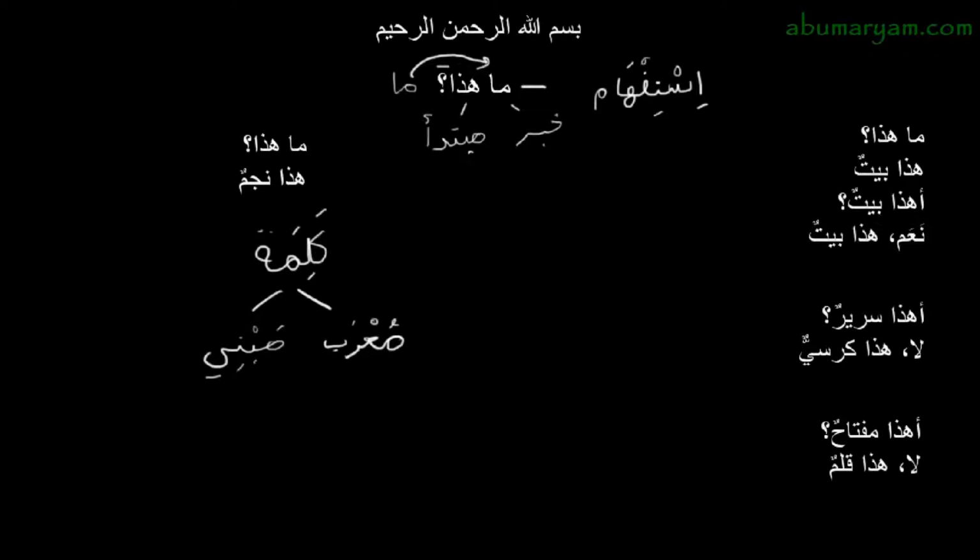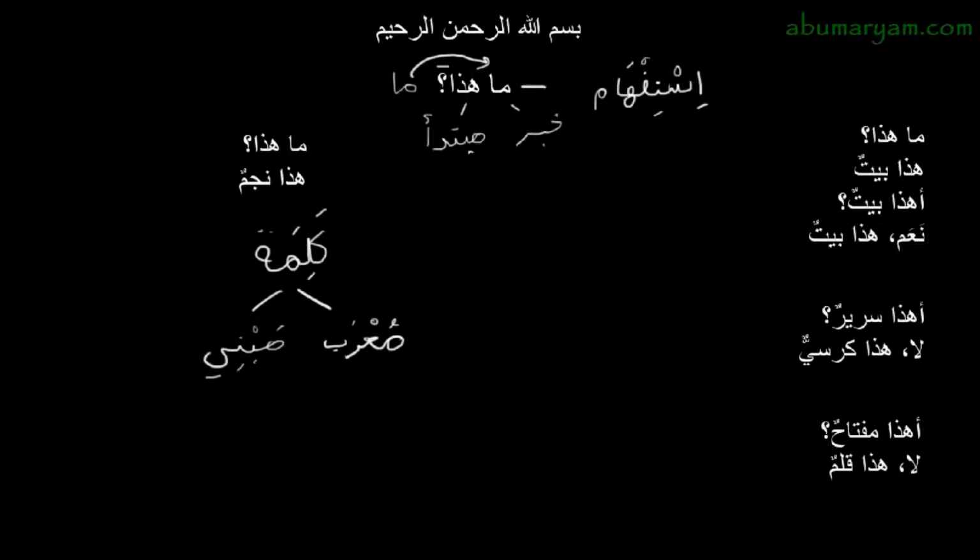When we study nahu, what we want to know is what the ending of each word should be and what caused it to be that. Meaning that if it comes as a dhamma, why is it a dhamma, or why is it a fatha, what caused it to change. That's what we're going to be learning here. Ma hadha, what is this? Hadha bait. We're going to take this sentence, hadha bait, the first sentence that we took in the book, and use it to understand a little bit more about i'rab.